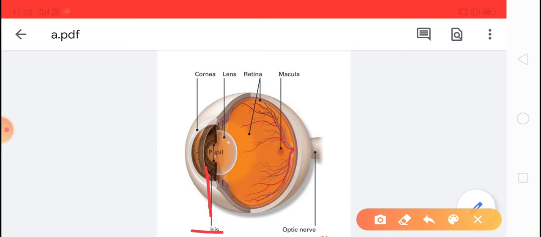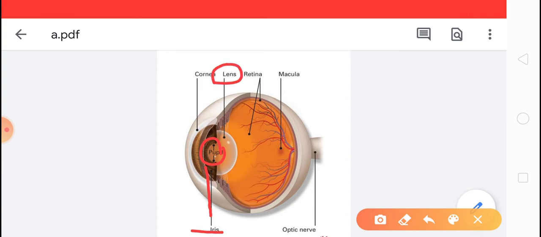Because of the iris, the color is acquired by our eye. It determines our eye color. Another part is the pupil. The pupil is an opening present in the center of the iris. The black spot in the center of the iris is the pupil, and light enters into the eye through this pupil. Another part, the lens.